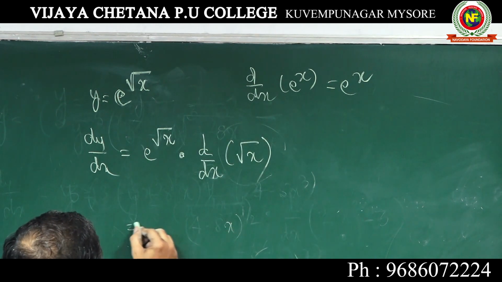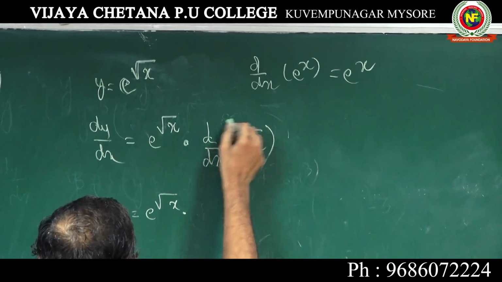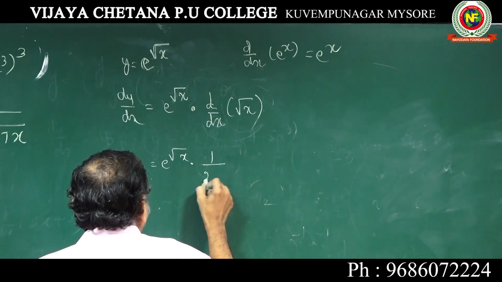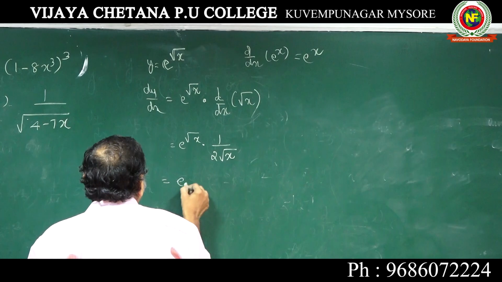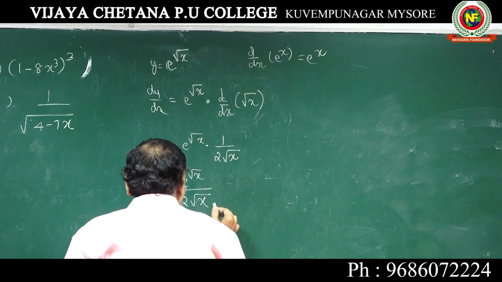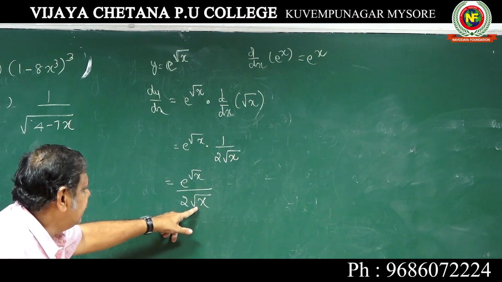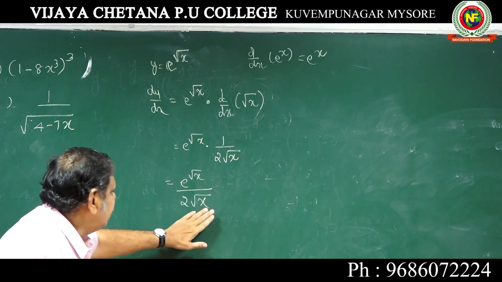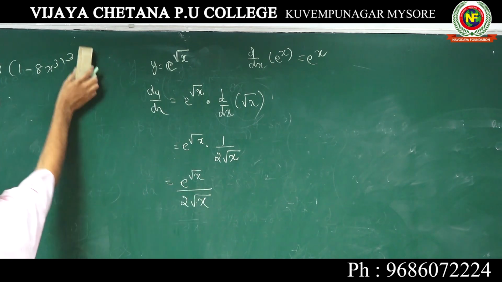Now it is e power root x into the differentiation of root x, which is the standard 1 by 2 root x. The answer is e power root x by 2 root x. Don't cancel, for heaven's sake, this one and this one. This is an exponential function, this is an algebraic function. You are not supposed to cancel this and this. Keep the answer as it is.